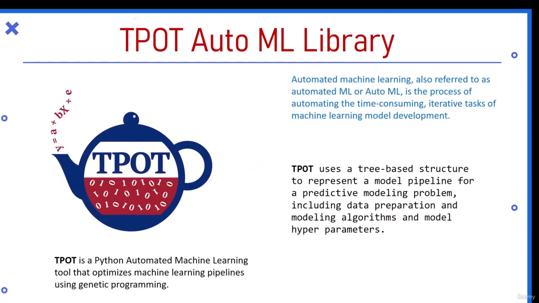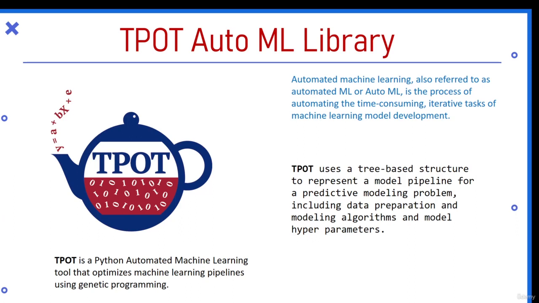First, let us have a brief introduction of what auto machine learning is and what our TPOT library is, which we will be using. The machine learning techniques you are all familiar with, I'll be using the basic random forest and linear regression techniques. Then the new thing is auto machine learning. Automated machine learning, also referred to as automated ML, is the process of automating the time-consuming iterative tasks of machine learning model development and deployment.